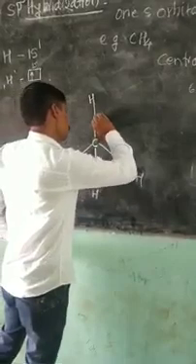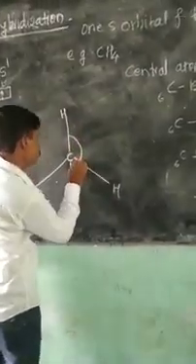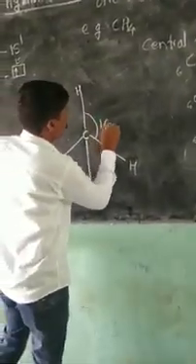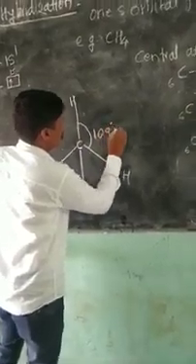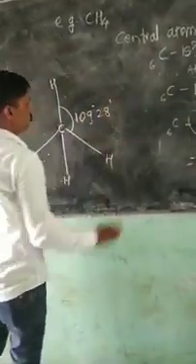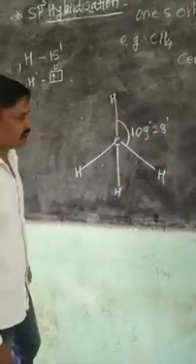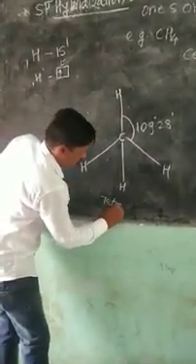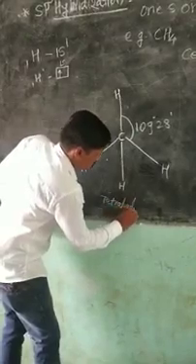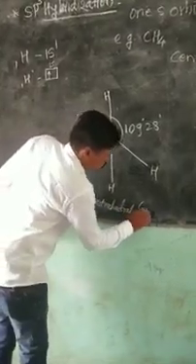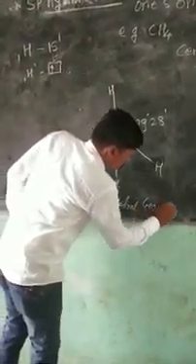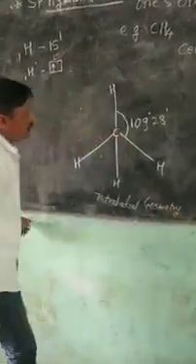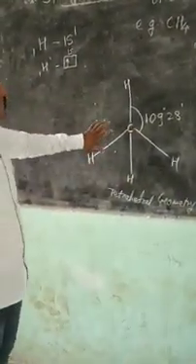So bond angle between hydrogen, carbon, hydrogen is 109 degree 28 minutes. So geometry of this methane molecule is a tetrahedral geometry.